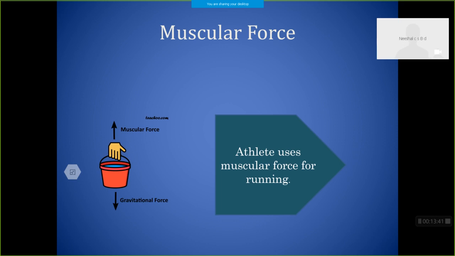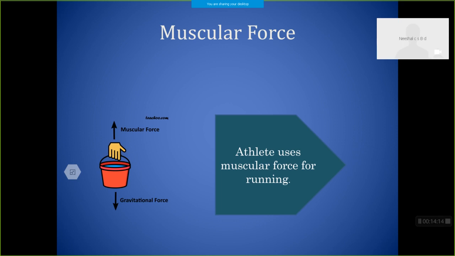First of all, we touch the bucket. Just touching it produces no force. Then after that, we apply a force. Where is the source of that force? It is because of the action of our muscles, so it is called muscular force. If we want to move an object, we have to push, pull or lift it. In all these situations we use our muscles, and it is called muscular force.